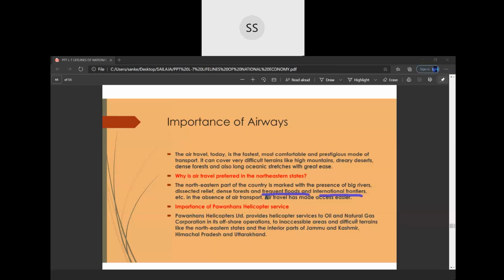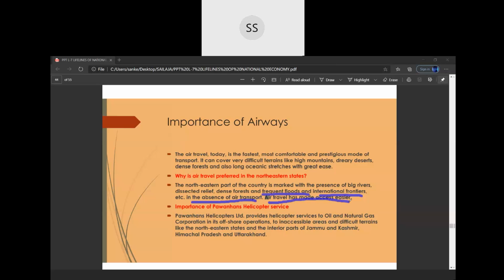If you see your India map, in the northeastern states we have a lot of borders, that is, international frontiers, meaning borders with other countries. We have the Nepal border, the China border, the Bhutan border. So lots of countries have borders here. And also there is an absence of other means of transport here. It's very difficult to travel by roadways, and very few railway lines are laid here. So that's why people prefer to travel by air when they are going towards the eastern part of our country.